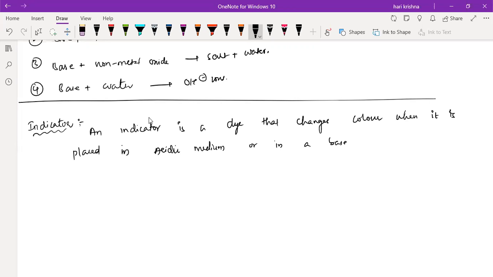Sir, I have a doubt. Do indicators only change color, or are there also olfactory indicators? Right now we are discussing only acid-base indicators, not olfactory indicators. Olfactory indicators change the odor or the smell.